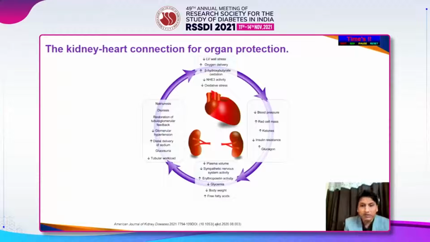There is decreased left ventricular wall stress, oxygen delivery increases, there is decrease in oxidative stress. That leads to decreased blood pressure, increased red cell mass, increased ketones, decreased insulin resistance, increased glucagon. Finally, we have decreased plasma volume, decreased sympathetic nervous system activity, increased erythropoietin activity, and normoglycemia, and there is also decreased body weight.